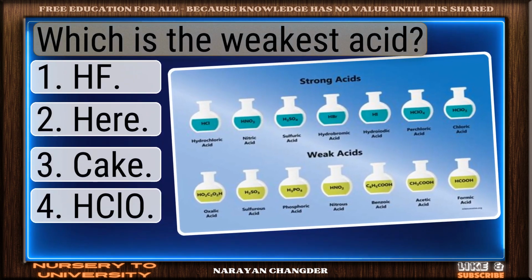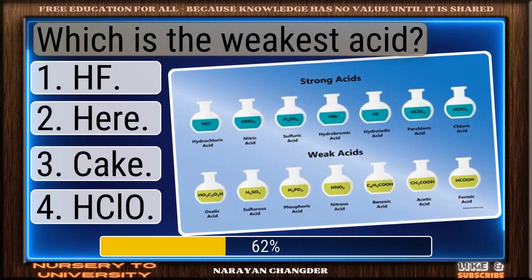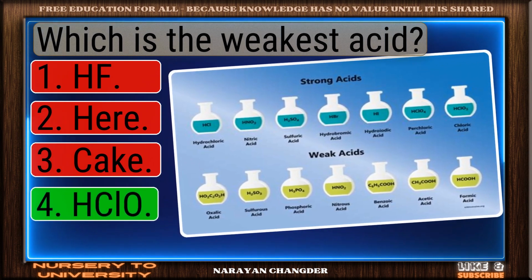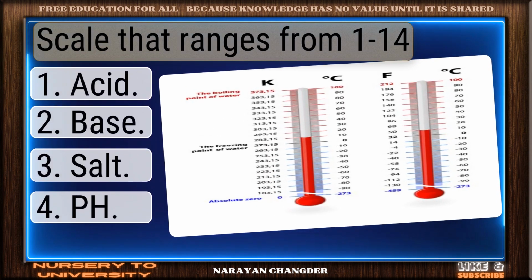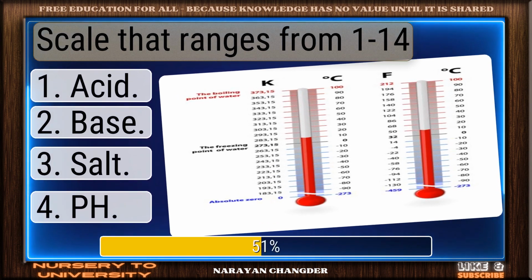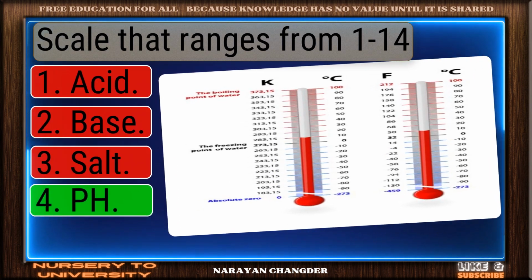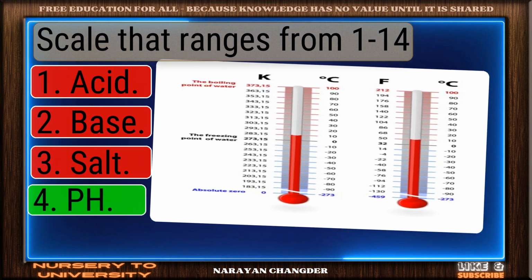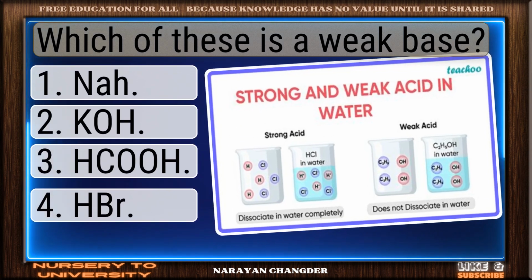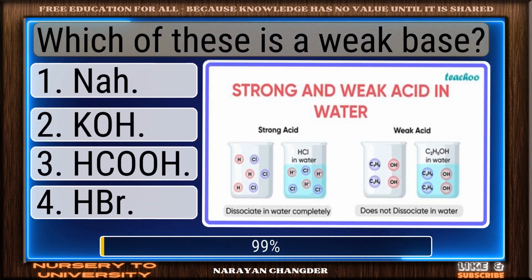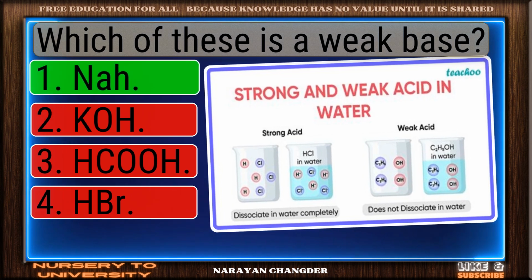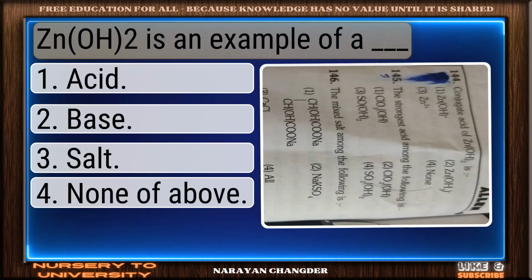Which is the weakest acid? Well picked. HClO is the correct answer. Scale that ranges from 1 to 14. Well reasoned. pH is the correct choice. Which of these is a weak base? You chose NH3, and it is correct.